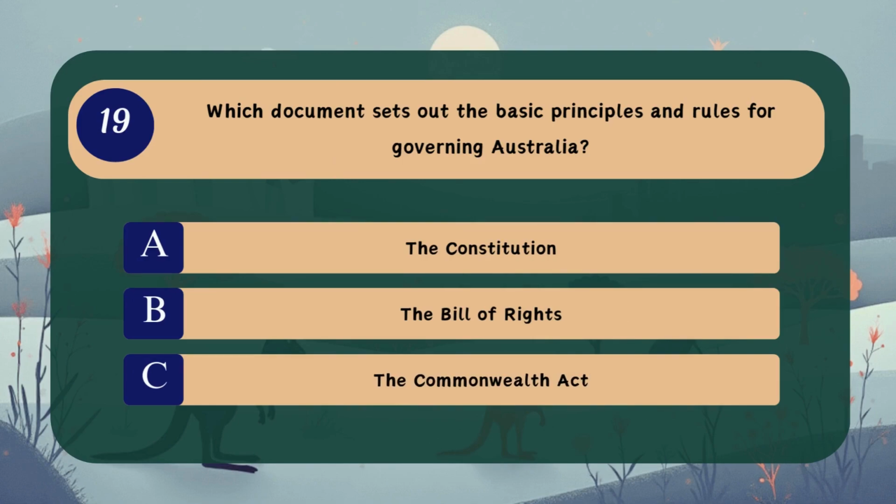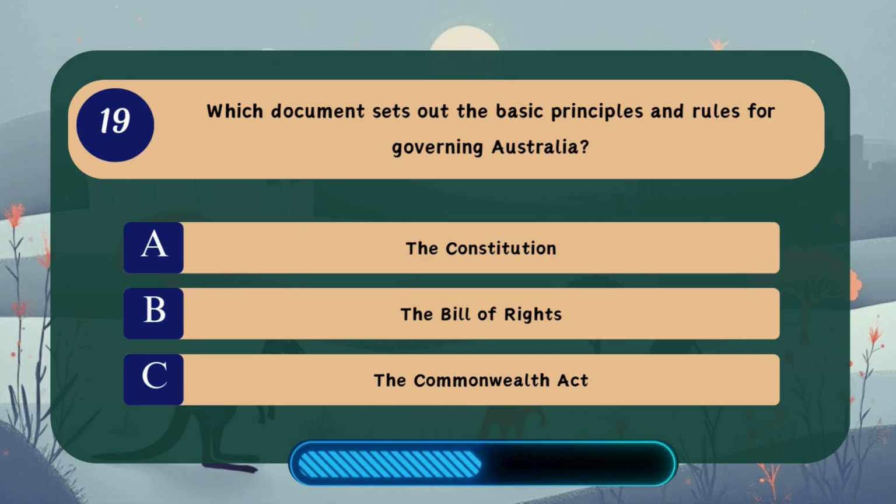Question 19. Which document sets out the basic principles and rules for governing Australia? A. The Constitution. B. The Bill of Rights. C. The Commonwealth Act.